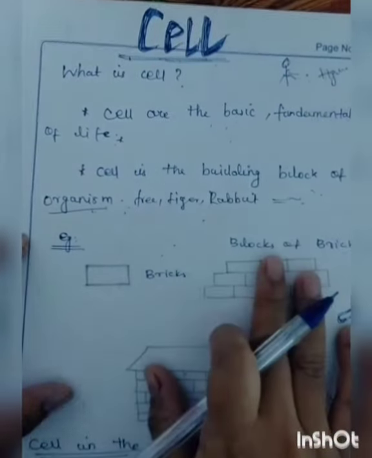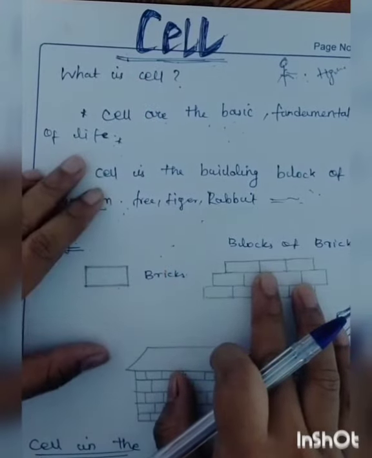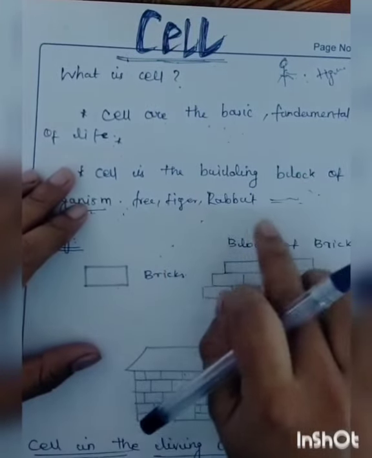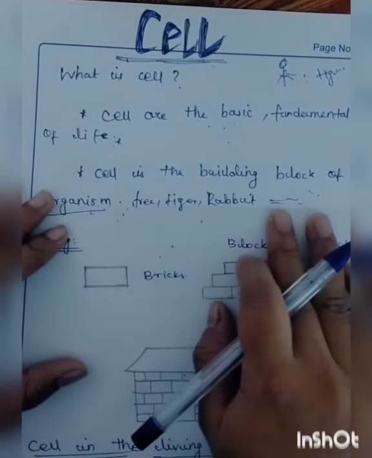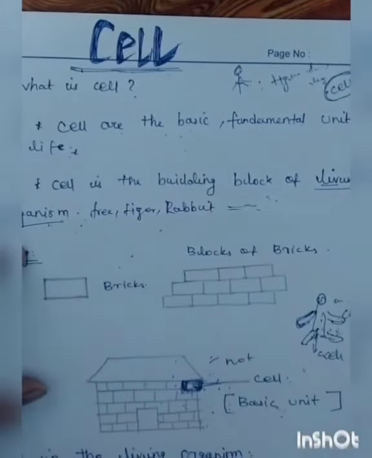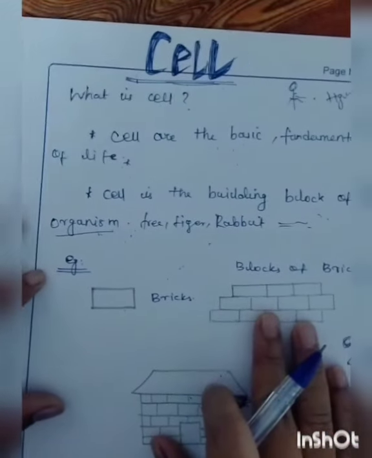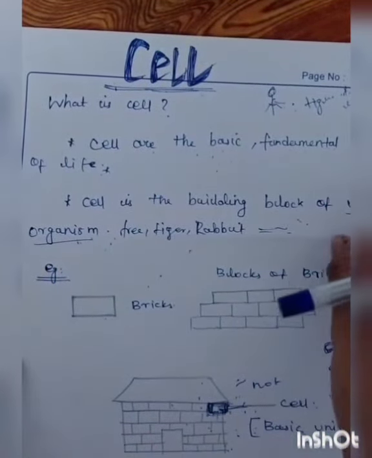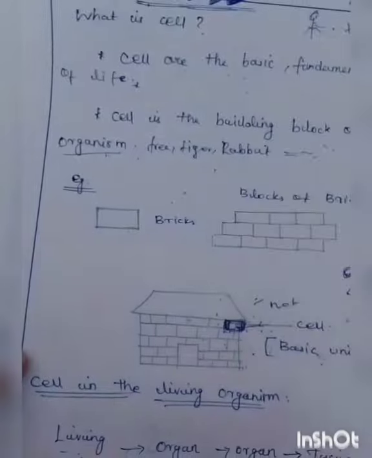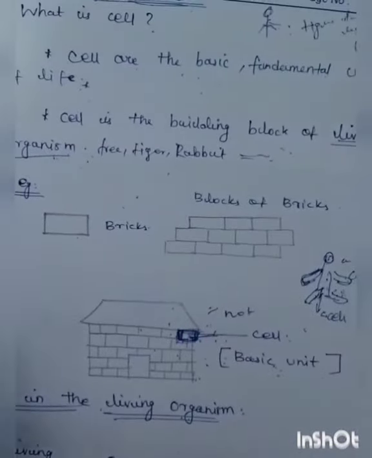What is the definition of a cell? A cell is defined as the smallest basic unit of life that is responsible for our life processes. Cells are used for our life processes, so we can talk, walk, run. The cell is the only reason. You all understand what a cell is? Then we can see the next one.